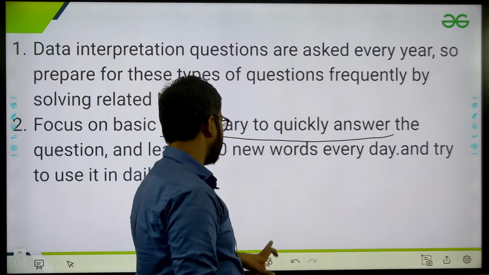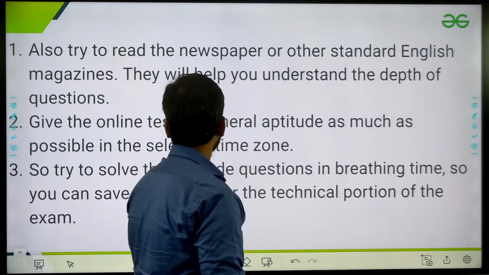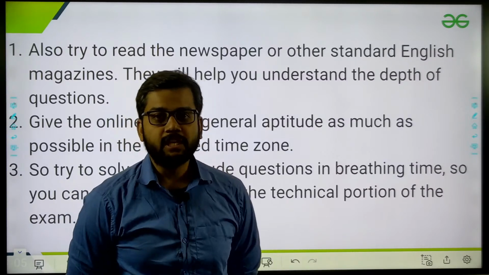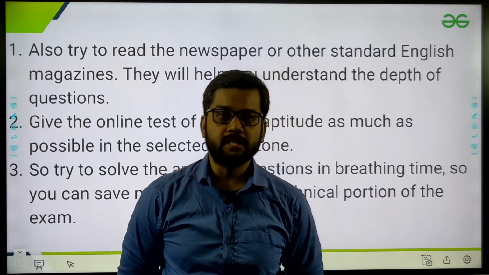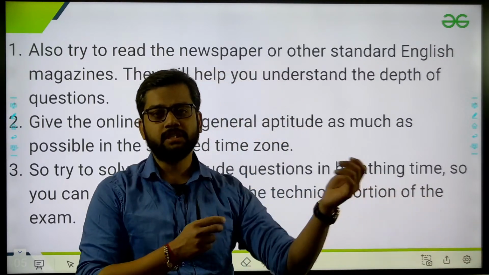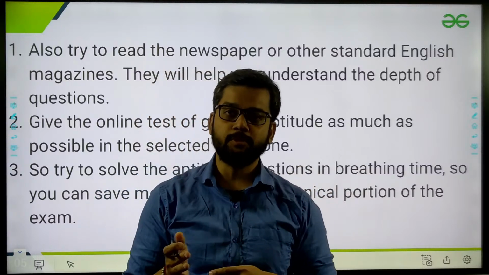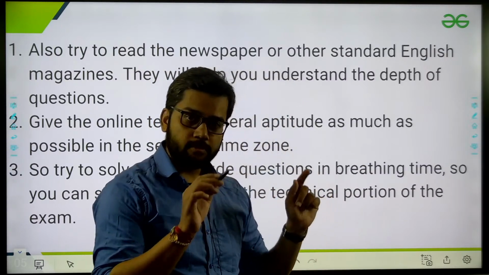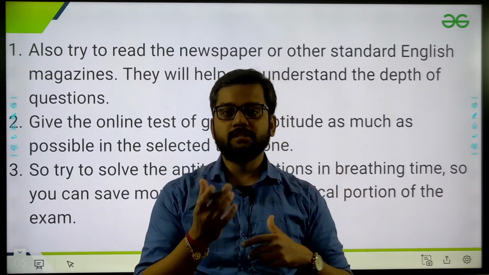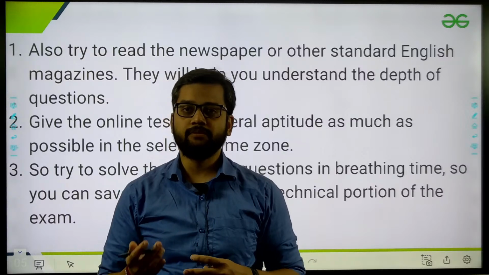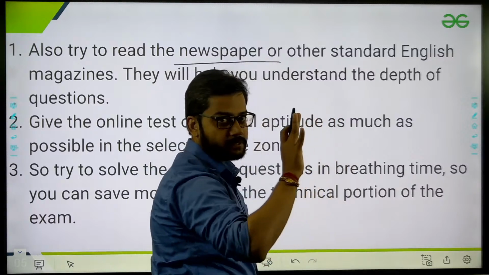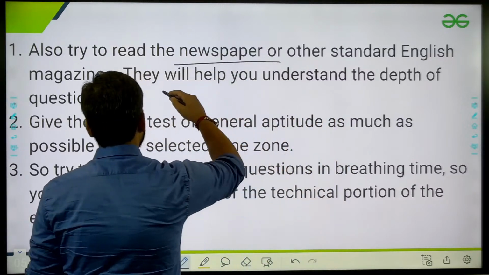I'm telling you with an example. Say, this newspaper. Why newspaper? Because recently we have observed that GATE is also asking questions in the passage section. Previously you have seen this kind of question in banking or PO or SSC exams. They give a passage, you have to read it, and some question will be asked from that passage. That's why reading a newspaper or any English magazine is very important.